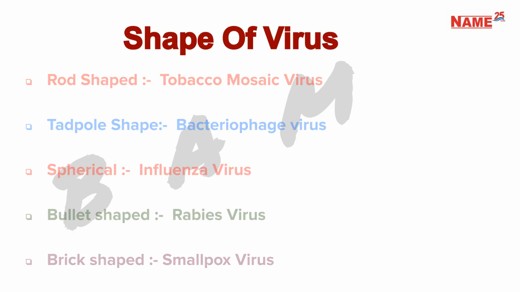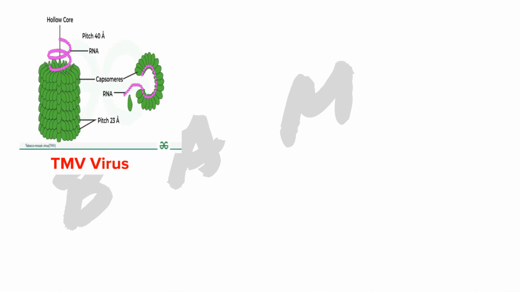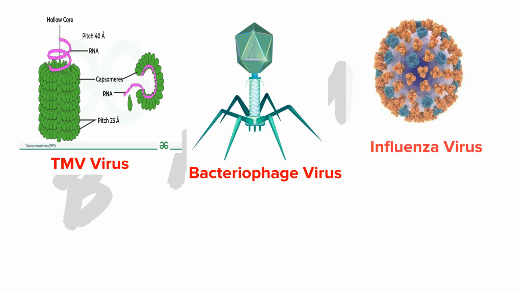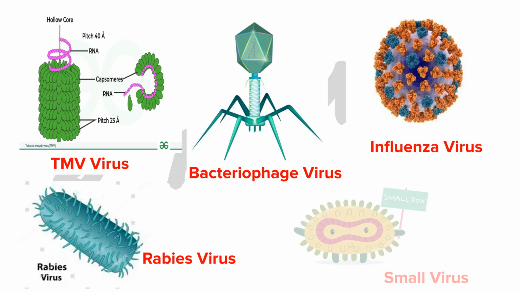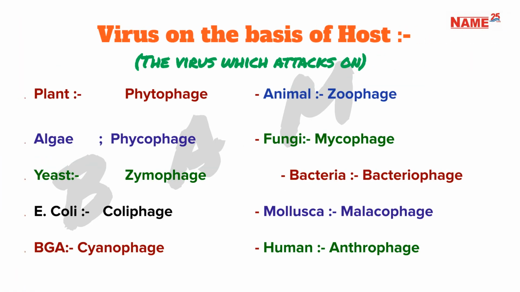The shape of viruses varies, including rod-shaped like the tobacco mosaic virus, tadpole-shaped like bacteriophage, and spherical like the influenza virus. We can see examples of different virus shapes here, including the tobacco mosaic virus, bacteriophage virus, influenza virus, rabies virus, and smallpox virus. Viruses are classified based on their host. They can be phytophage for plants, zoophage for animals, cyanophage for BGA, and anthrophage for humans, among others.